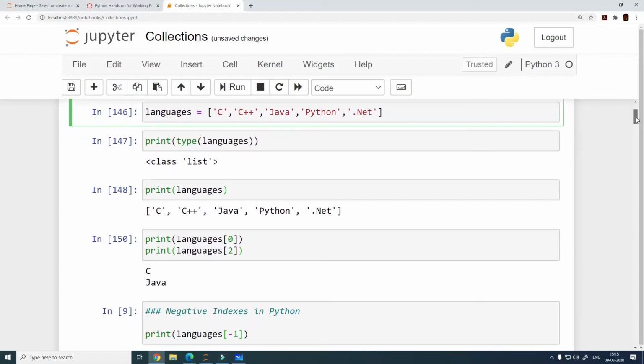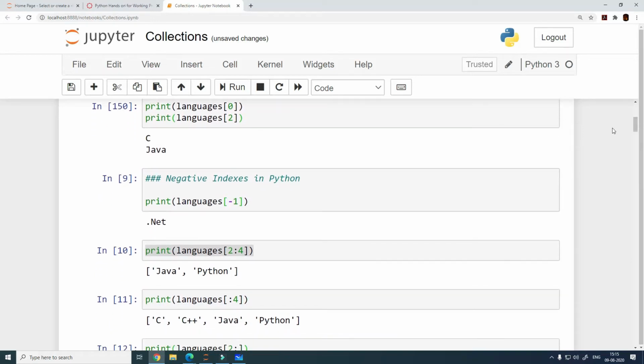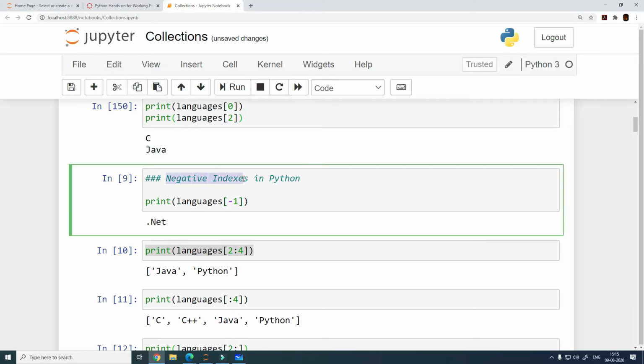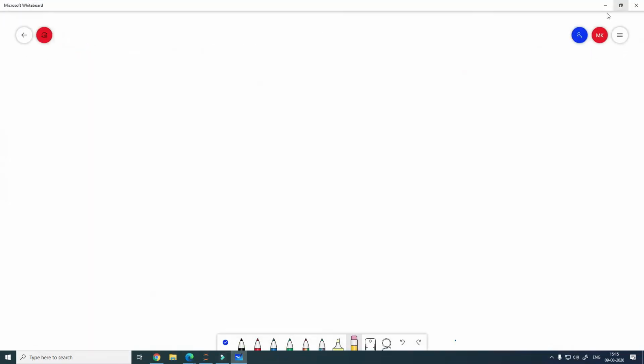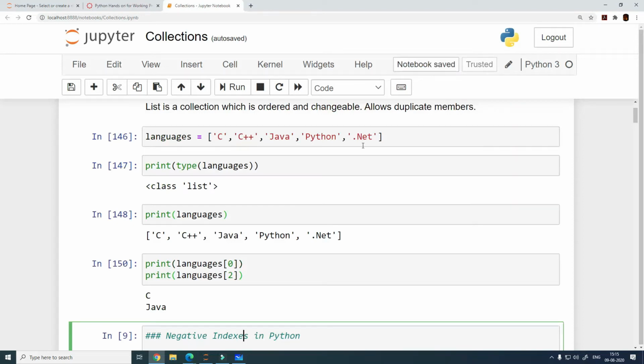I don't think there is any complication as such in here, but there are a few new things that we will learn today. The first new thing that we are going to learn today is negative indexes. I already told you that indexes in Python start from 0. So what are our elements here? We have C, C++, Java, Python and .NET. Let me try and show you how negative indexes work.